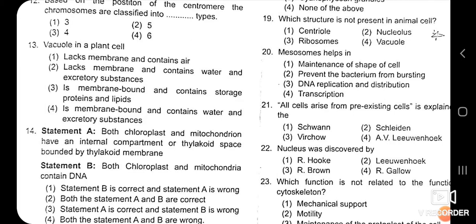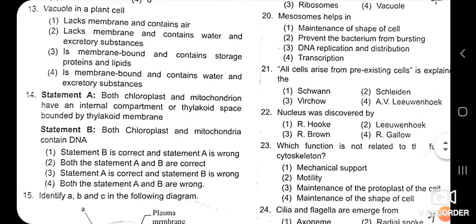And the fourth one is membrane bound and contain water and excretory substances. So the fourth answer is correct, because it has the membrane tonoplast and inside it you can observe about 90% water and other excretory substances. So the correct answer is the fourth one.